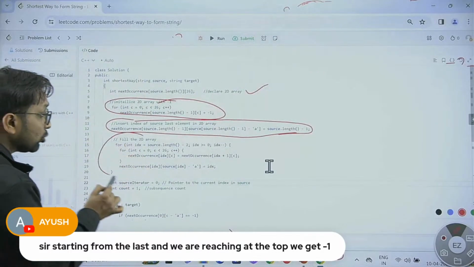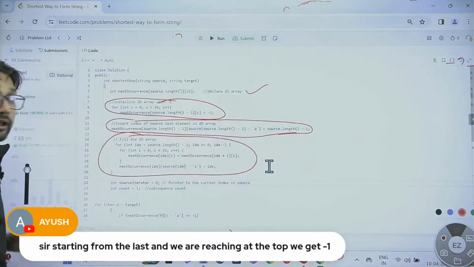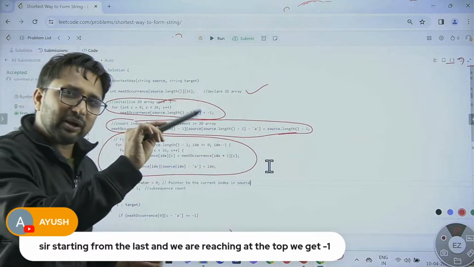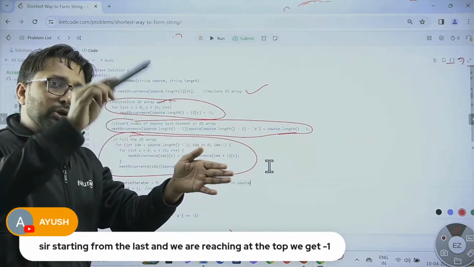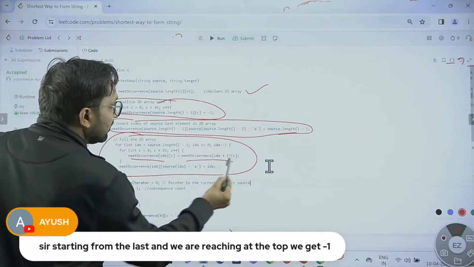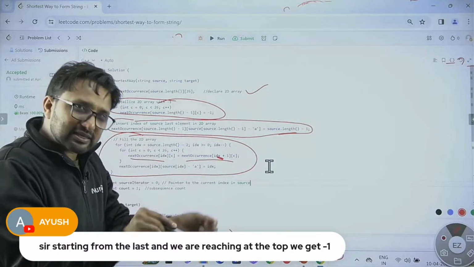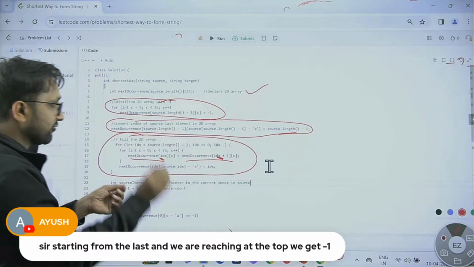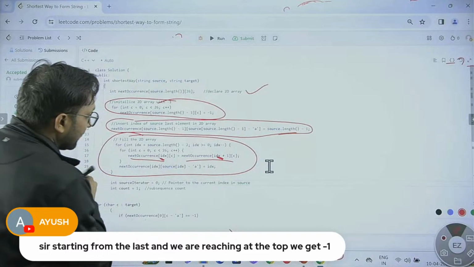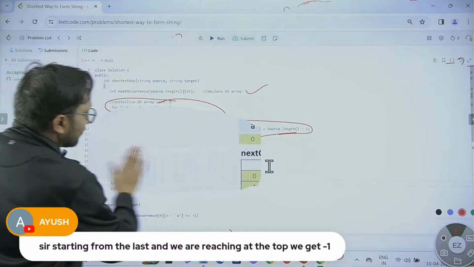Fill the complete 2D array. You know how to fill. Only one element will be updated, and all others will be copied. So here we are copying from the x+1 index to the index position. After that, here was one question from Thomas.